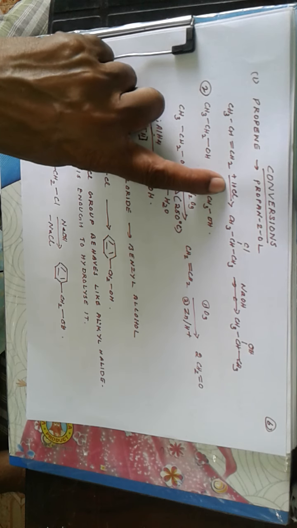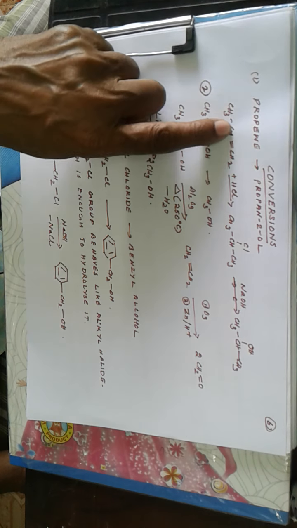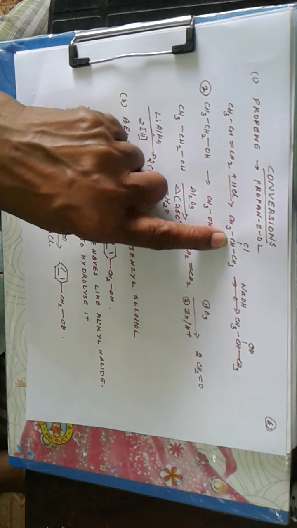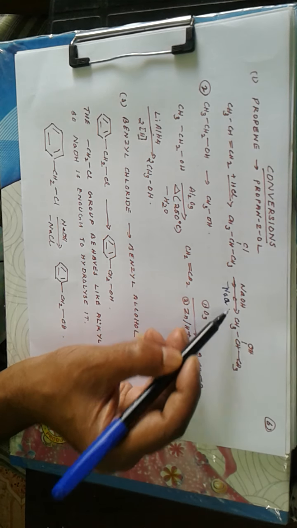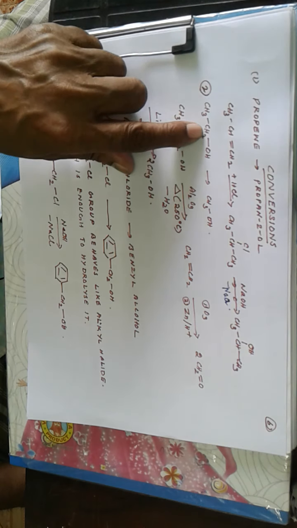Then some conversions, propene to propan-2-ol. Propene is CH3CH=CH2, addition of HCl, the negative part going to the carbon having the lesser number of H atoms, Markovnikov's rule. Then sodium hydroxide, Cl is replaced by OH, removal of NaCl, so a simple reaction. Then convert CH3CH2OH to CH3OH, and here it is descending a series, meaning decreasing the carbon number. One CH2 group is lost.